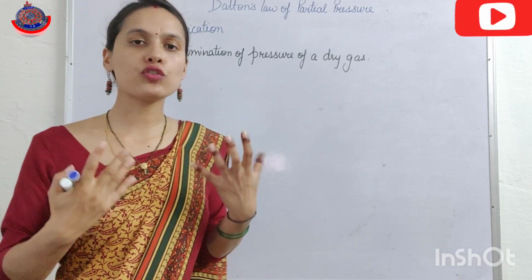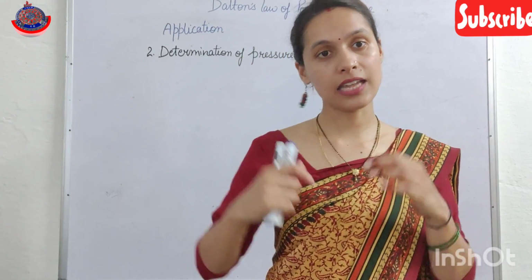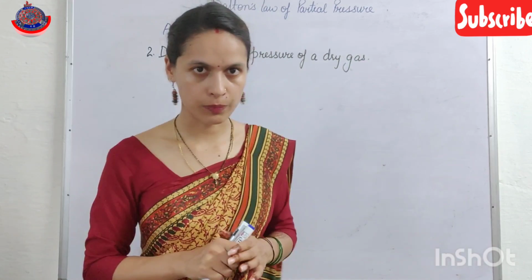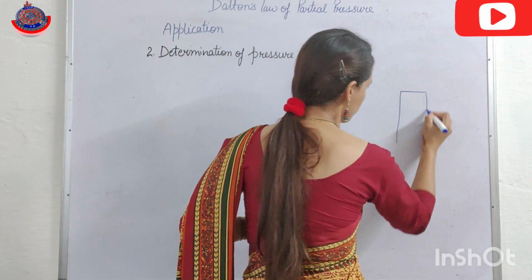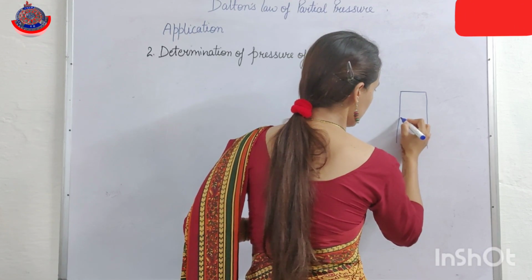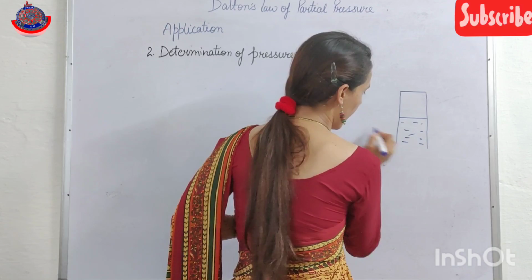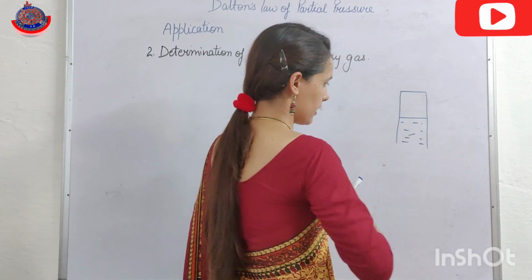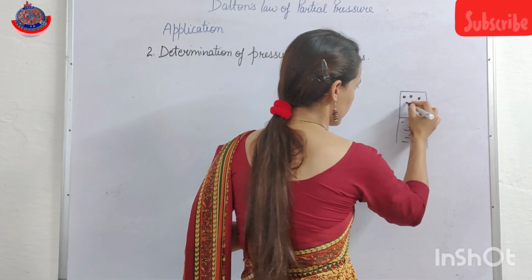And if we have to find out the pressure of the dry gas, then we have to apply Dalton's law. Clear? Now suppose I have a vessel here, and in this water is there, and gases are collected over here.